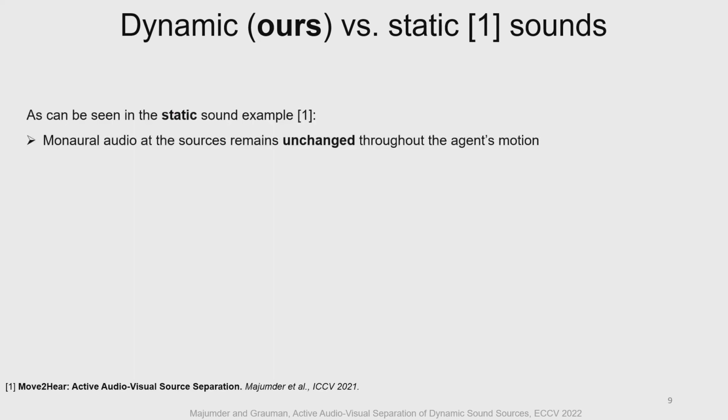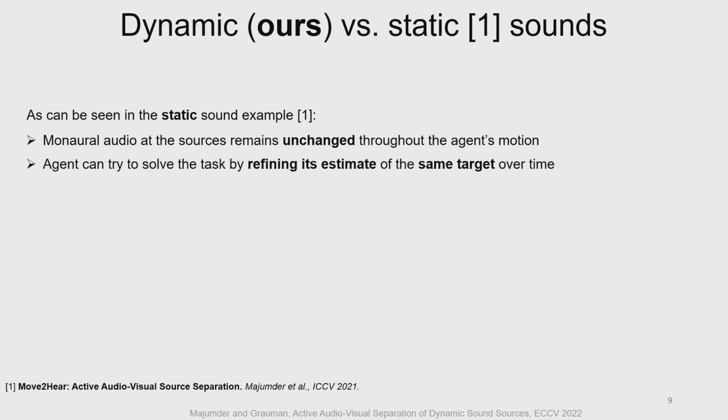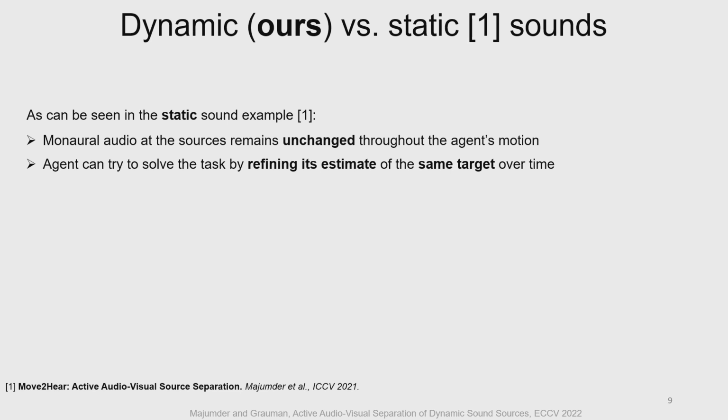Unlike our task, in the Move2Hear setting, the monaural audio at the sources remains unchanged through time. The agent can try to solve the task by refining its estimate of the static target over time. In contrast, our task involves dynamic separation and is more challenging and realistic.